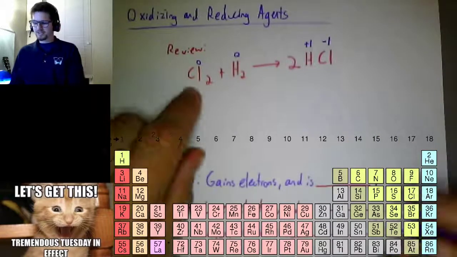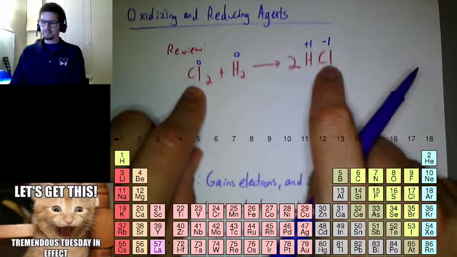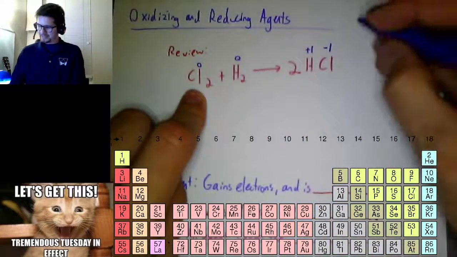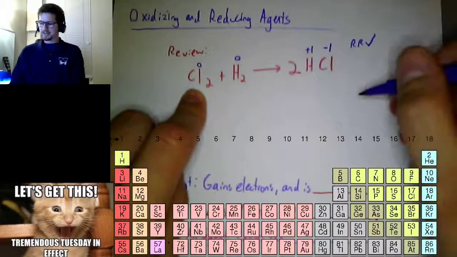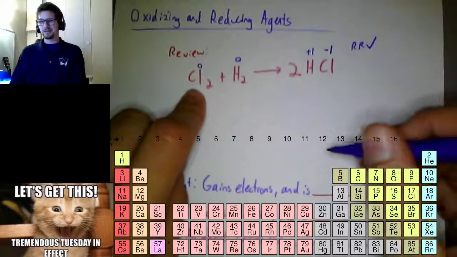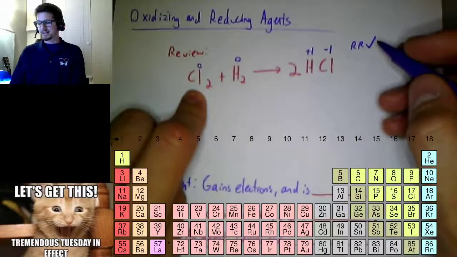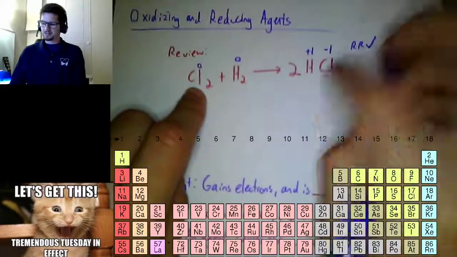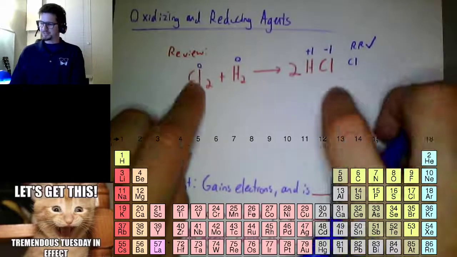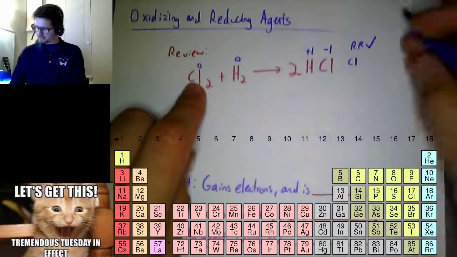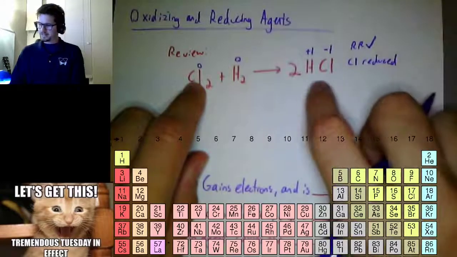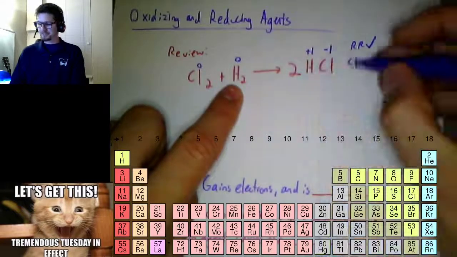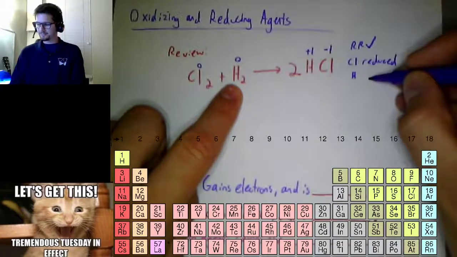All right, so is this a redox reaction? Chlorine is 0, chlorine is -1. Yes, this is a redox reaction. And from what we talked about for homework, which one got oxidized and which one got reduced? Chlorine went from 0 to -1. It got more negative, so chlorine reduced. Hydrogen went from 0 to +1. It got more positive. Hydrogen oxidized.